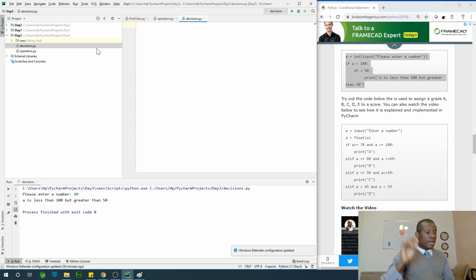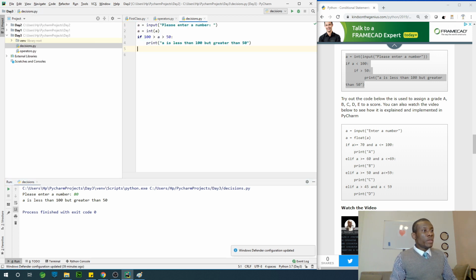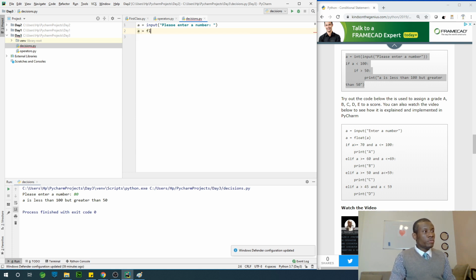Let me just undo. So we want to do a grade sheet. You want the user to enter a number, which may be 50, 60 or whatever it is. It's going to be a float. It can also enter 80.9, 90.9. So when the user gives this input, I'm going to convert it to float. A is equal to float A.